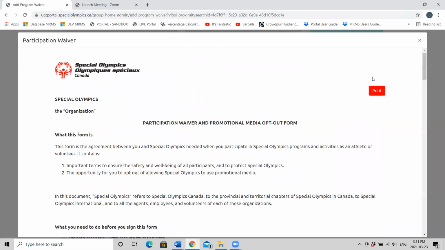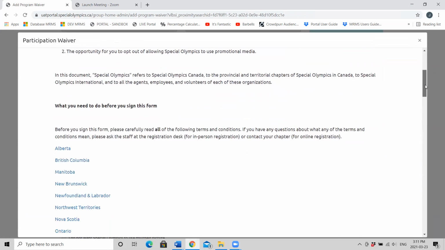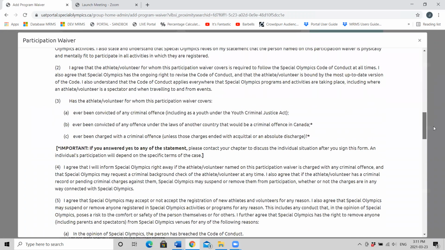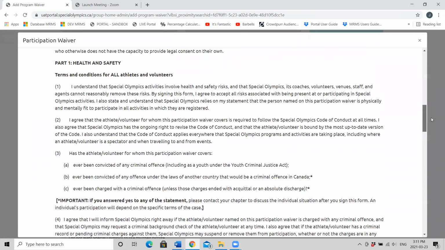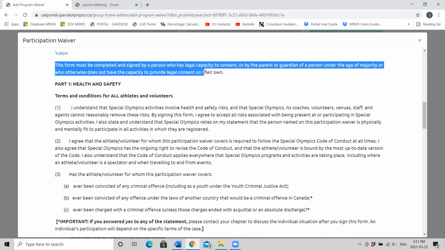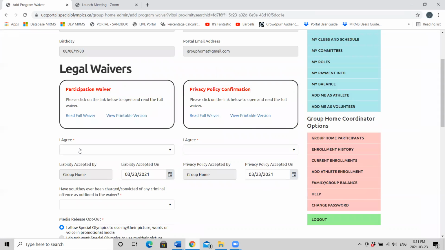Read full waiver. And you can print to keep on file as needed. It's important that the form must be completed and signed by a person who has legal capacity to consent, or by the parent or guardian of a person under the age of majority, or who otherwise does not have the capacity to provide legal consent on their own. Once you've read the waiver, agree.